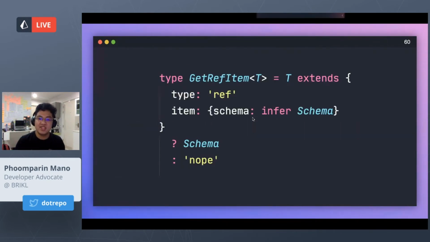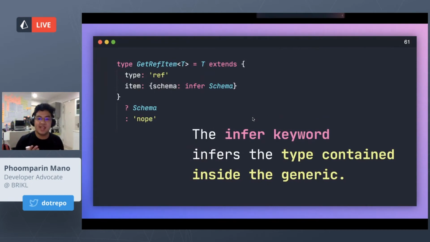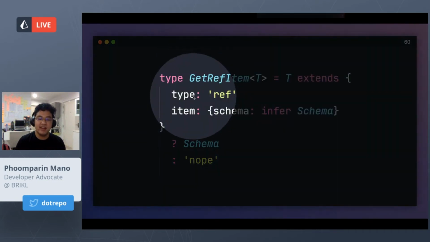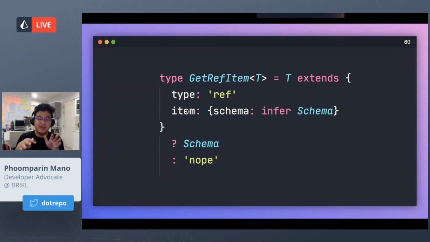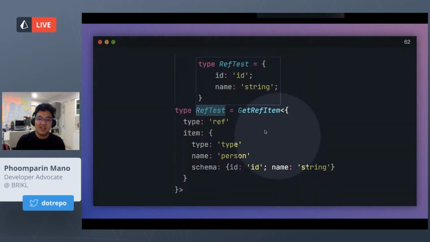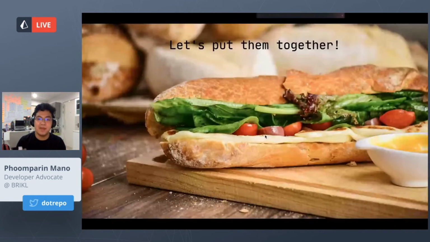Luckily, with conditional types, there's another keyword called infer. A nice thing about infer is it allows us to infer the type that is contained inside the generic. For example, if our type of ref here has a nested schema, which is from another type, we can extract that. If we try that out to get the reference item using this given structure, we can see that, hey, we successfully got the ID and the string. That's pretty nice. So we can just map that.